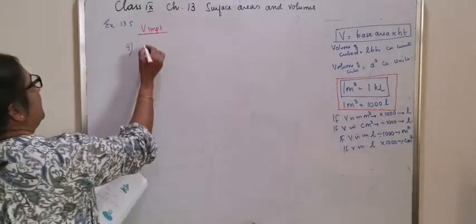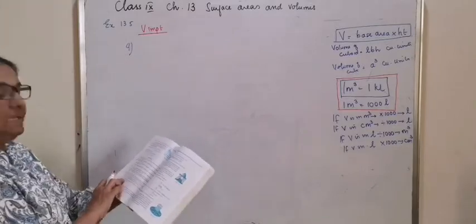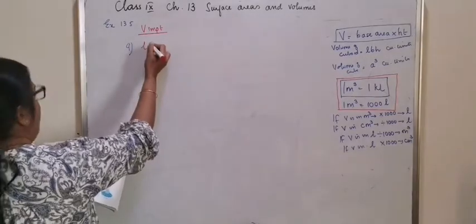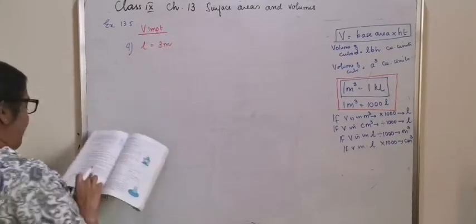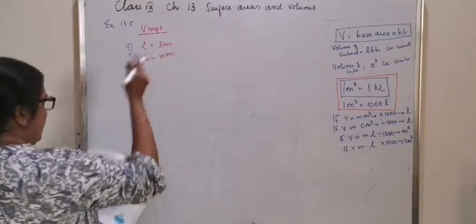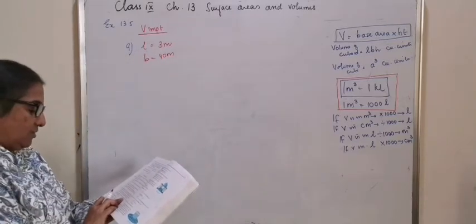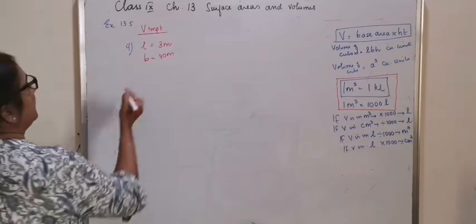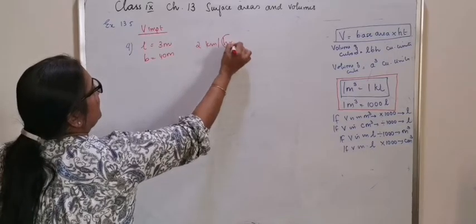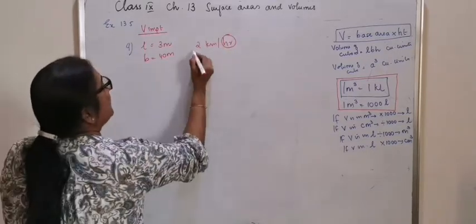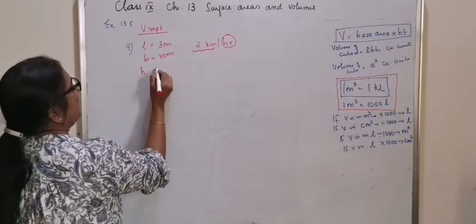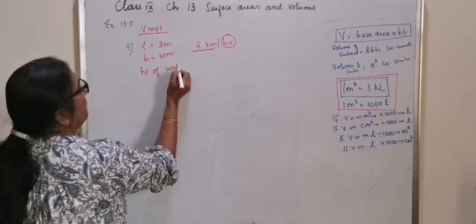That means any one quantity, 3 meter deep, can be taken as the length of the water flowing as 3 meter. 40 meter wide, the breadth can be taken as 40 meter, and at the rate of 2 kilometer per hour, that means 2 kilometer per hour represents the water flown, or the height of water.